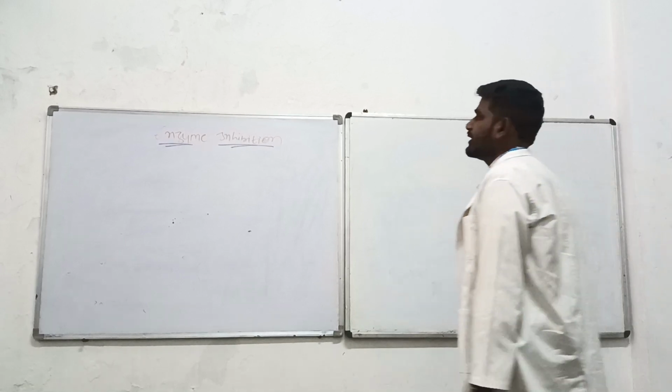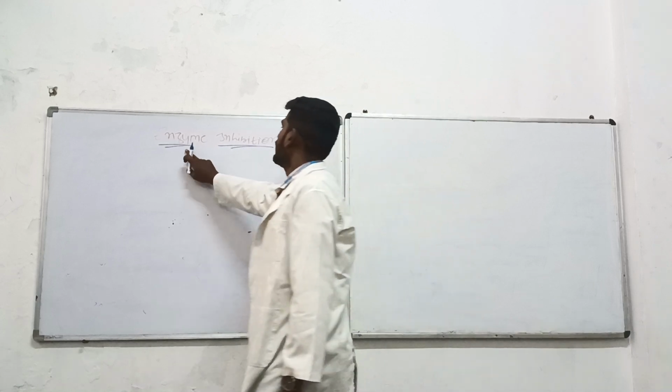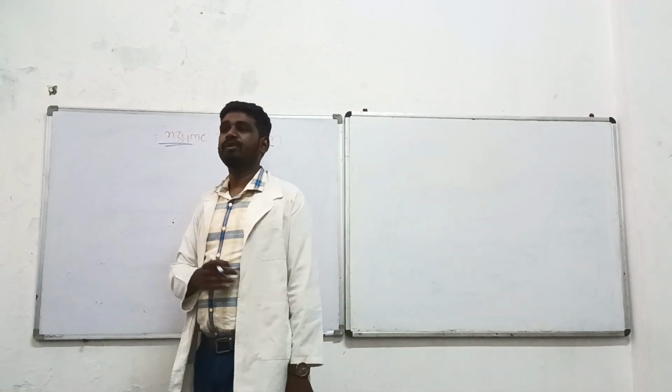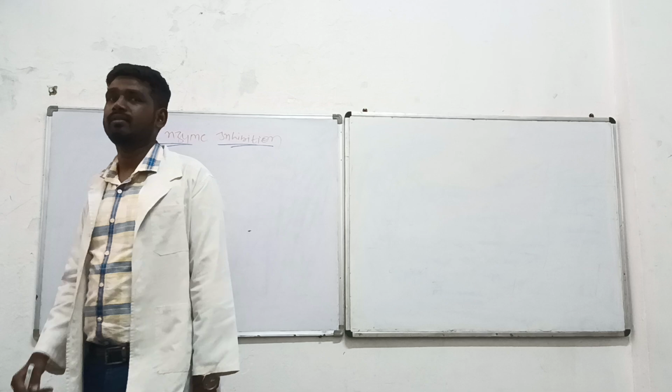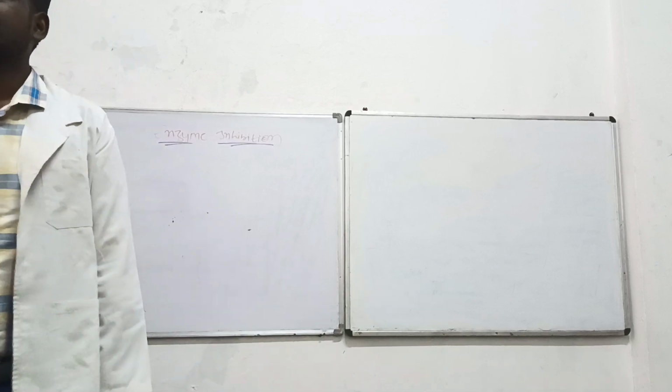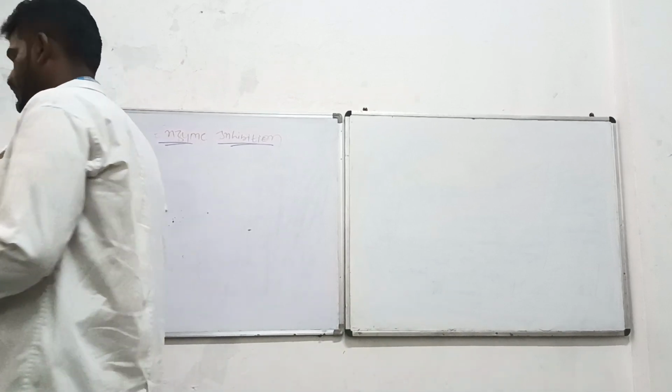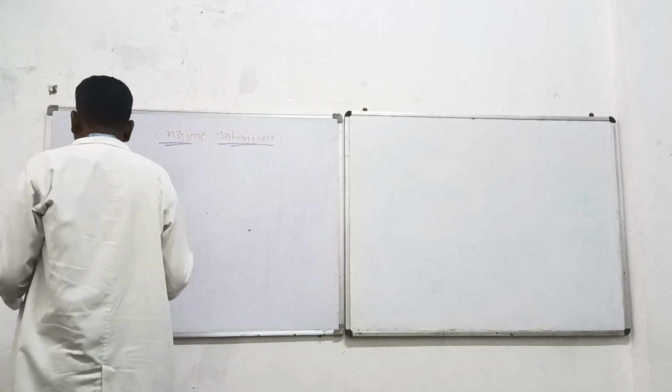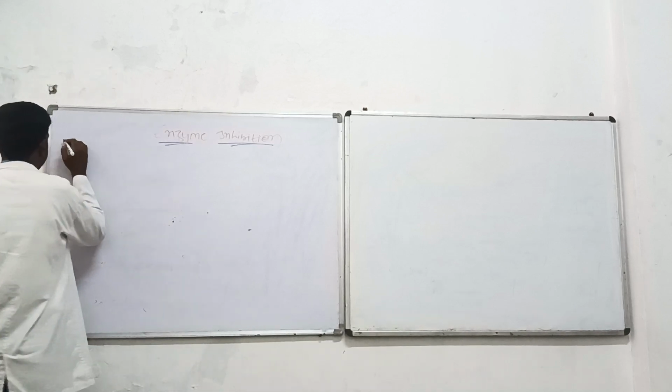So what do you mean by enzyme inhibition? The word itself represents that you are inhibiting the activity of the enzyme. So there is an important chapter as enzyme inhibition. A substance which binds with the enzyme that decreases the catalytic activity.